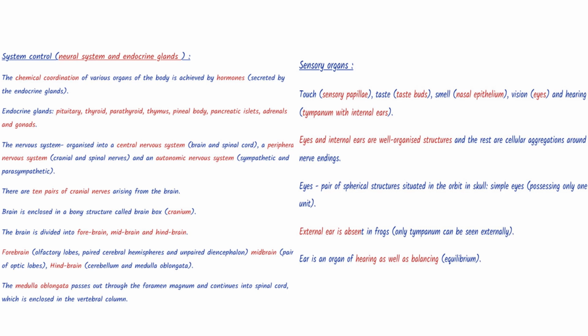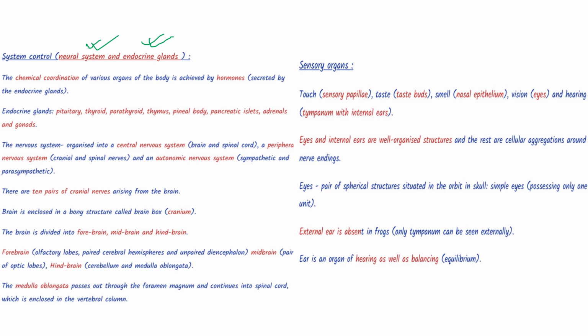Now there are two small parts, that is, the system control of the frog. It consists of two systems, the endocrine system and the neural system.